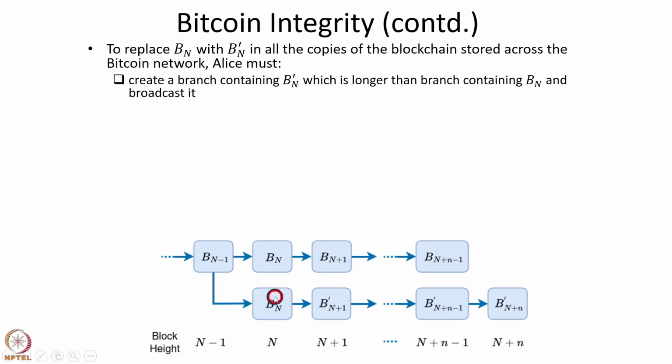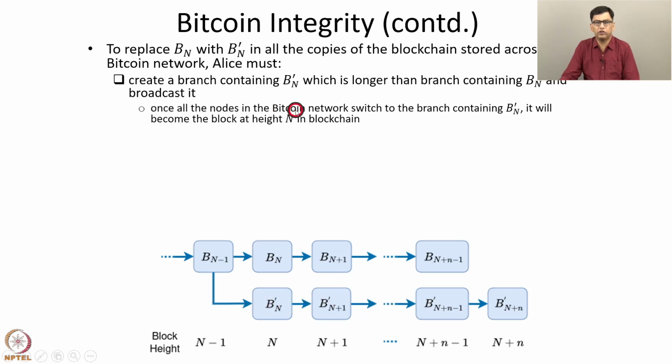And LS must create a branch containing the block Bn prime, which is the replacement for Bn, and this branch must be longer than this original branch. Only then will the other nodes replace their local copy of the blockchain with this branch containing Bn prime. Once all the nodes in the Bitcoin network switch to the branch containing Bn prime, it will become the block at height n in the blockchain, and then this branch will be removed and the blockchain will become this.